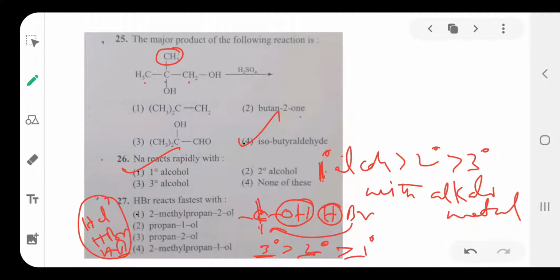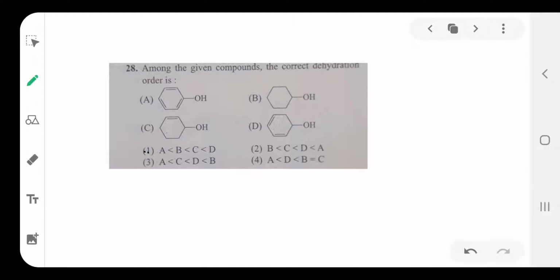Among these four options, which is the tertiary alcohol that reacts fastest with HBr? 2-methyl propan-2-ol is the tertiary alcohol. It reacts fastest with HBr. Option is 1. Then next, question number 28. Let us see this concept.